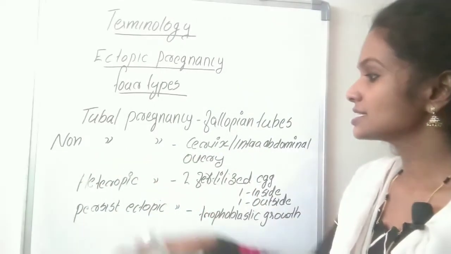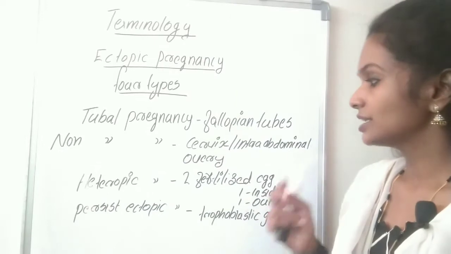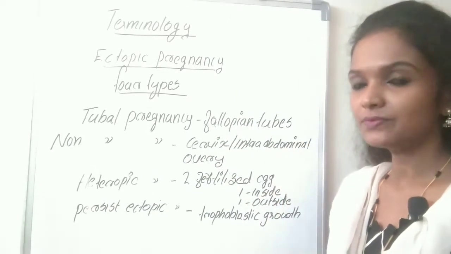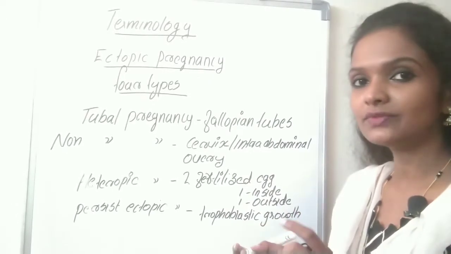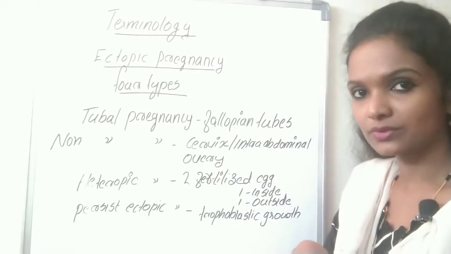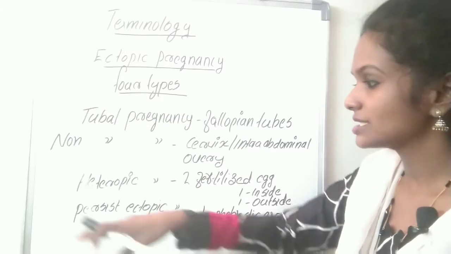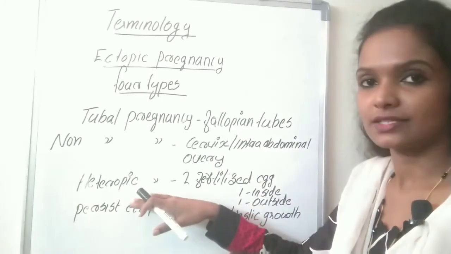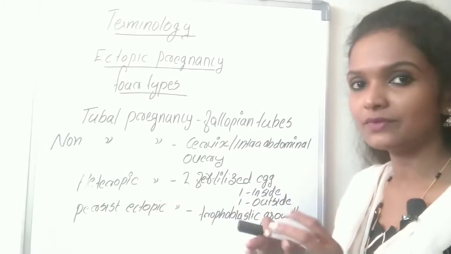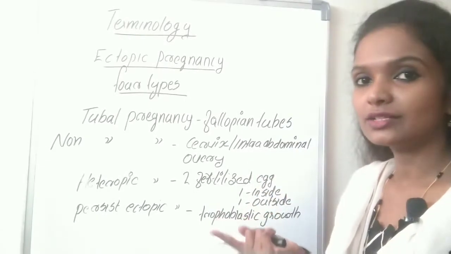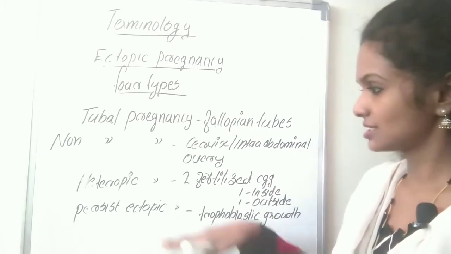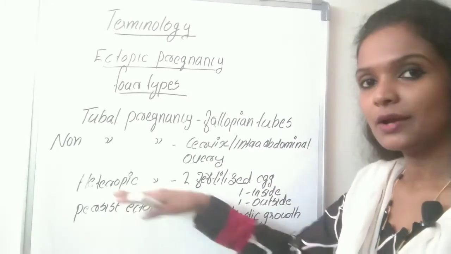And another is heterotopic. That means there will be 2 fertilized eggs. One will implant inside the uterine cavity and another will implant outside of the uterine cavity. That is known as heterotopic pregnancy.